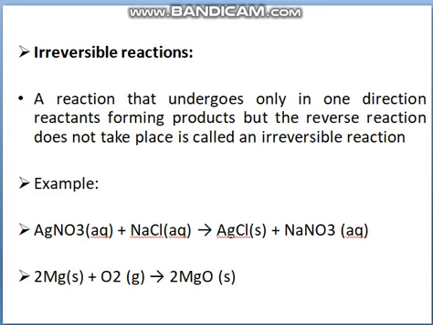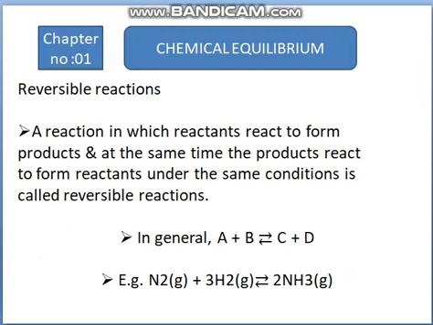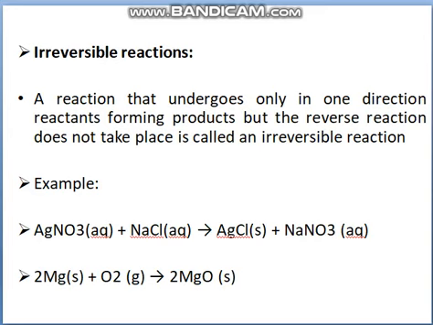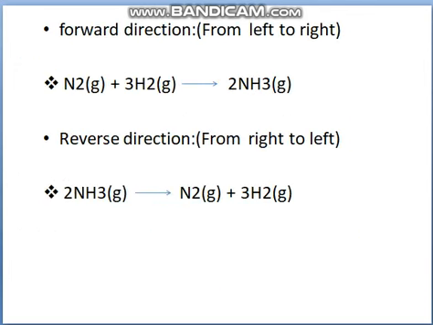Why are there some reversible reactions and some irreversible reactions? In case of a reversible reaction, it never goes to completion. Why? Because in a reversible reaction, weak electrolytes or weak substances react with each other and form another substance, and that substance will break down into similar substances. But in case of an irreversible reaction, strong electrolytes react with each other and the reaction goes towards completion. That's why an irreversible reaction is a unidirectional reaction.